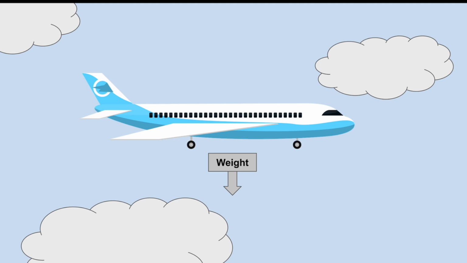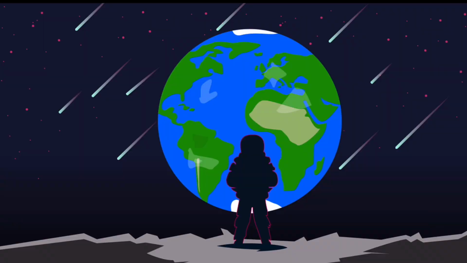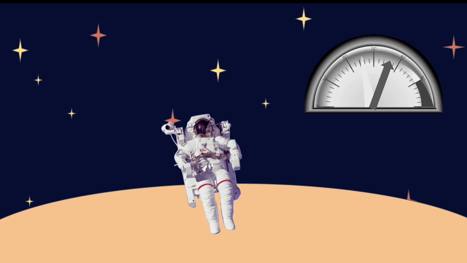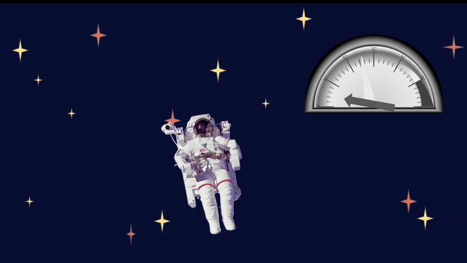Okay, to demonstrate these concepts, let's consider an astronaut. Regardless of which planet, moon, or even spaceship this person is on, their mass will always remain the same. In other words, they will always take up the same amount of space. On the other hand, the astronaut's weight becomes greater when they are on a planet. Out in space, however, they have such little weight that they just float around. This is why they might be referred to as weightless. Nevertheless, astronauts are not actually weightless. The force of gravity is just so little that their weight becomes insignificant.